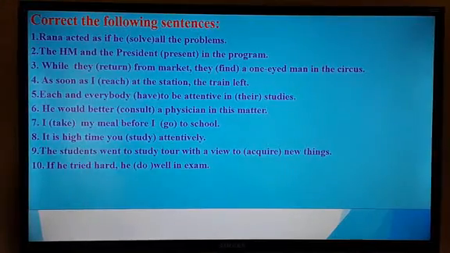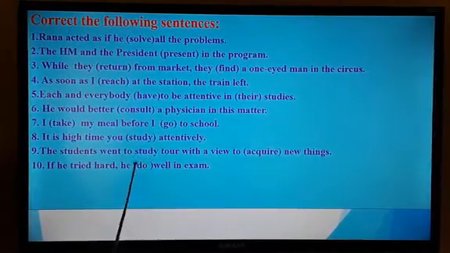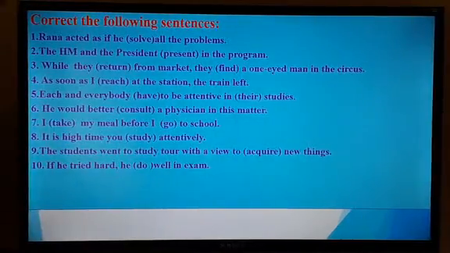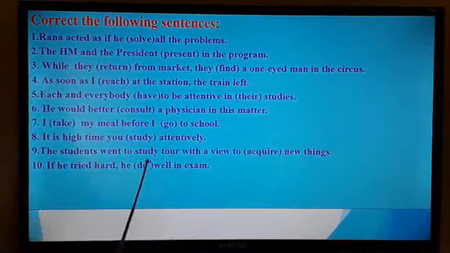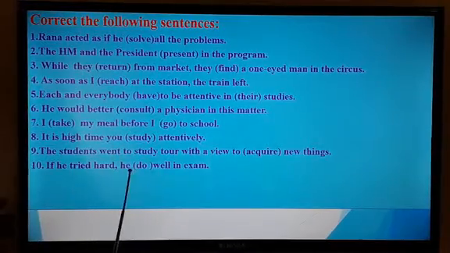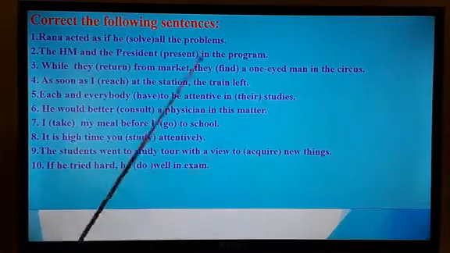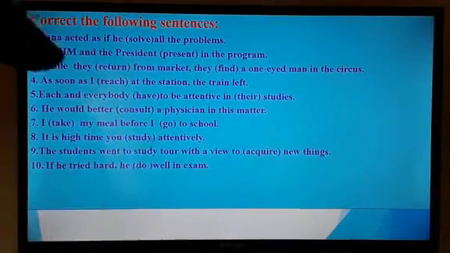Tried hard. So you have to convert this part into past conditional. Then what is the structure? That is would, could, might and the base form of the verb. That is, he would do well or could do well in the exam. I think you have a clear idea about this. Now, you have these answers also. You can check your answers. I have written this for your betterment.